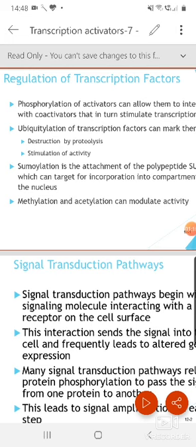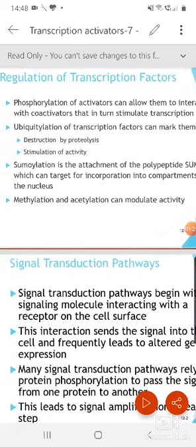Then, ubiquitination of transcription factors can mark them for destruction by proteolysis. Degradation of a transcription factor is another way by which we can regulate transcription. Understood? If the activator is degraded, then we cannot see the enhanced level of transcription activation.